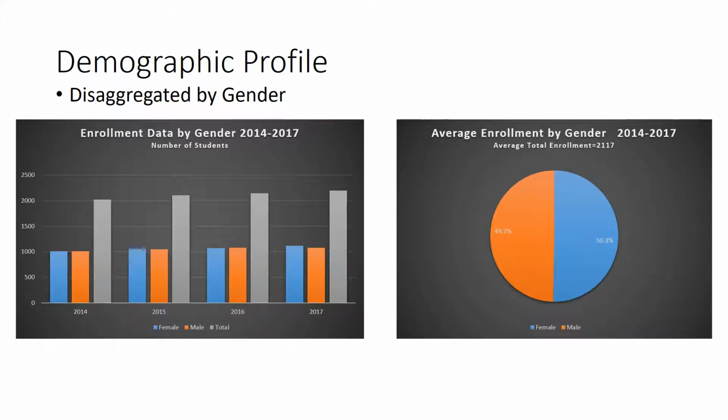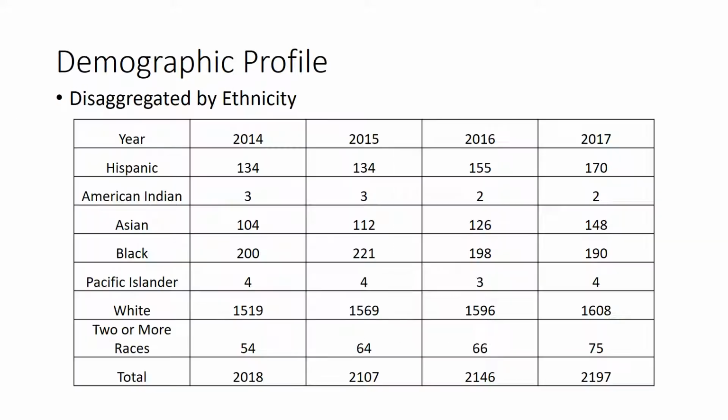Representing that in our power of visual data demonstration here, we can see the school's total enrollment, and males and females are pretty similar over all 4 years that I looked at. And then I did average enrollment by gender from 2014 to 2017. The average enrollment of the school was 2,117 students, and you can see just about an even 50-50 split.